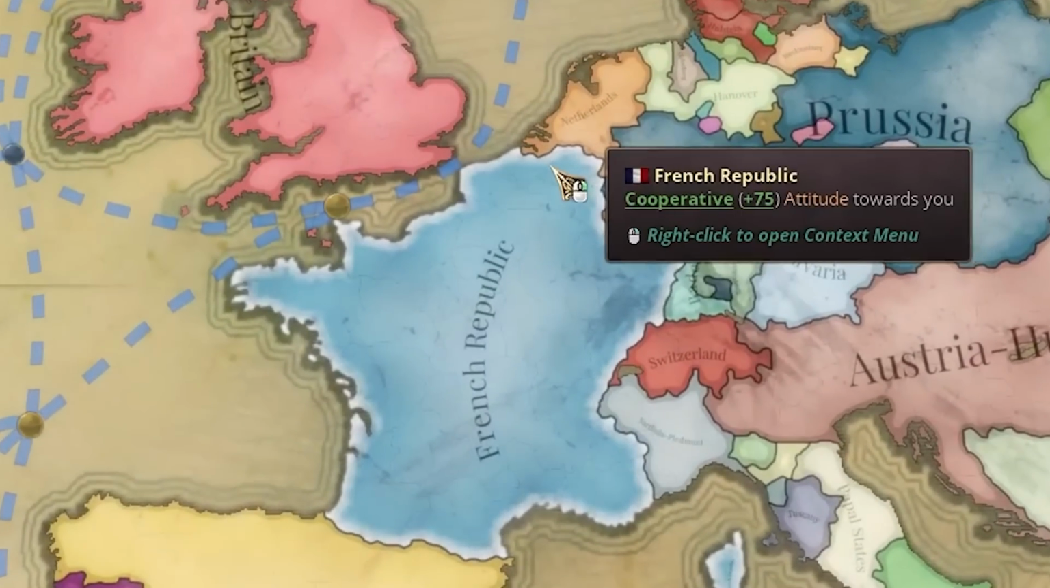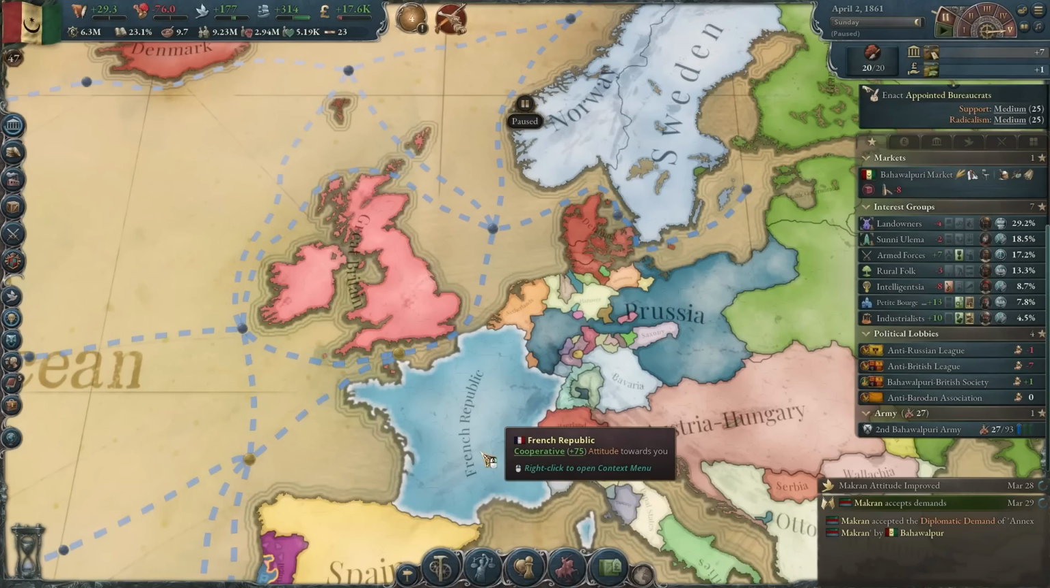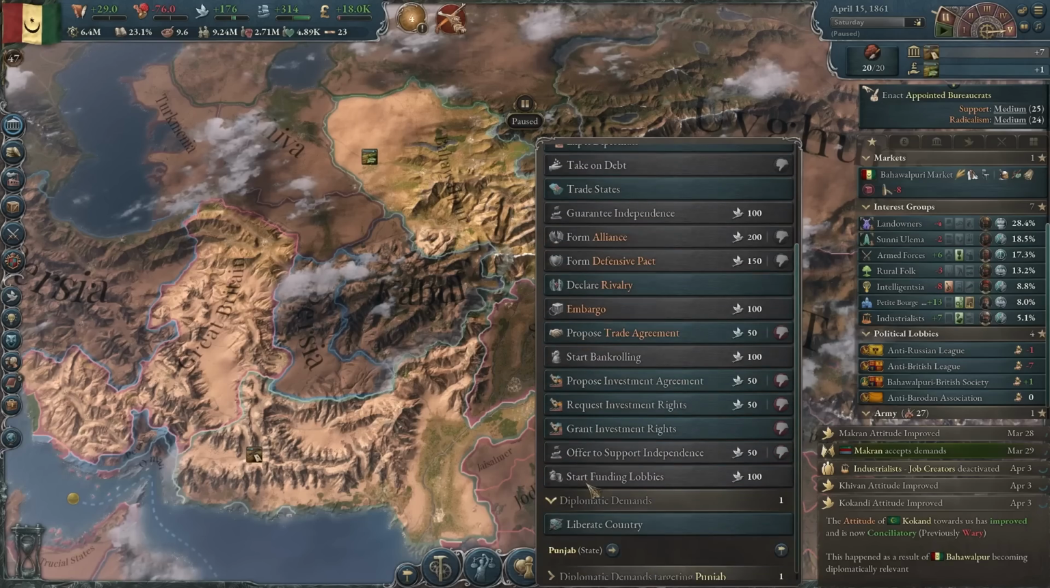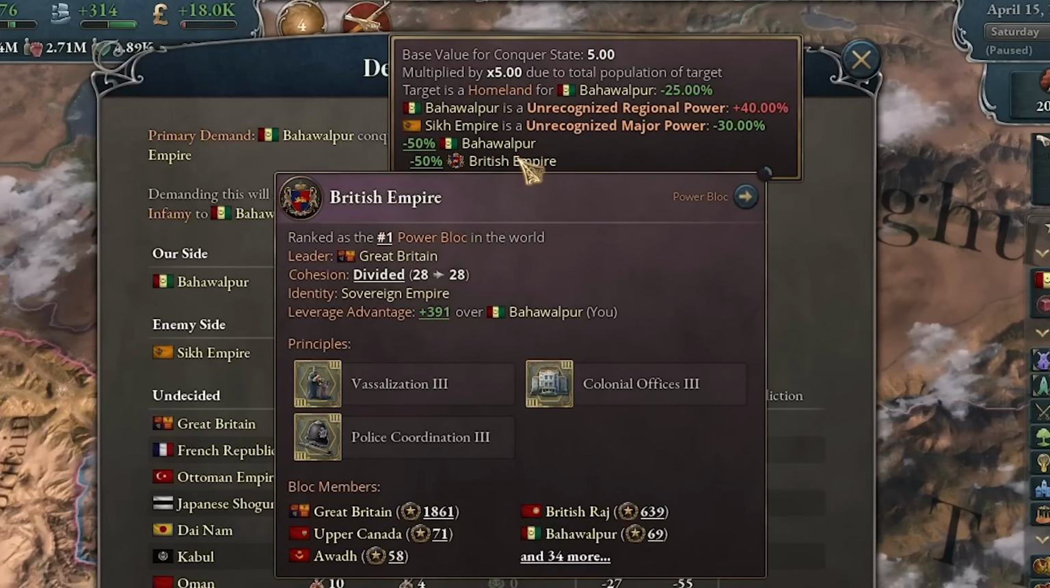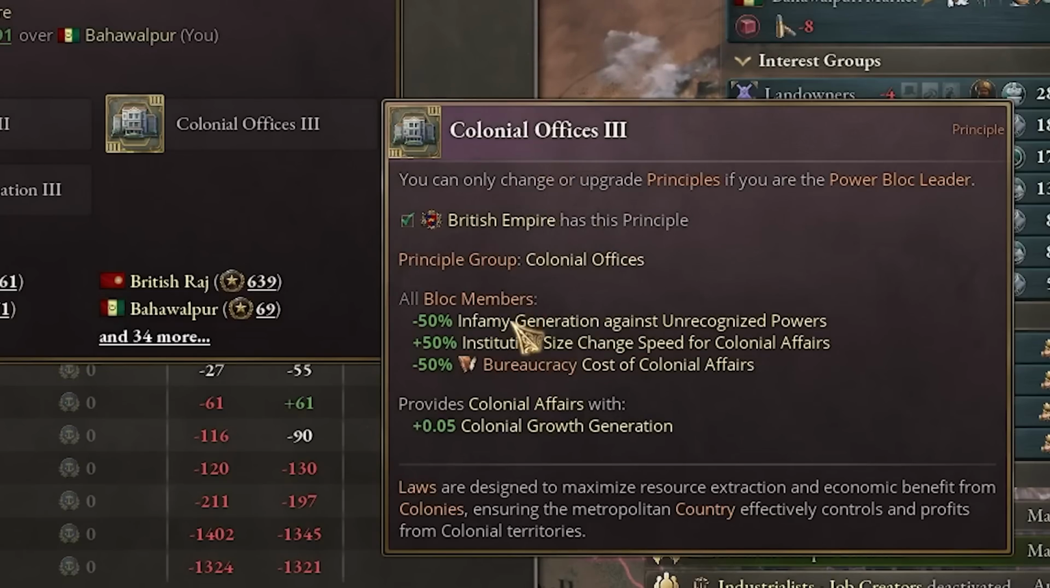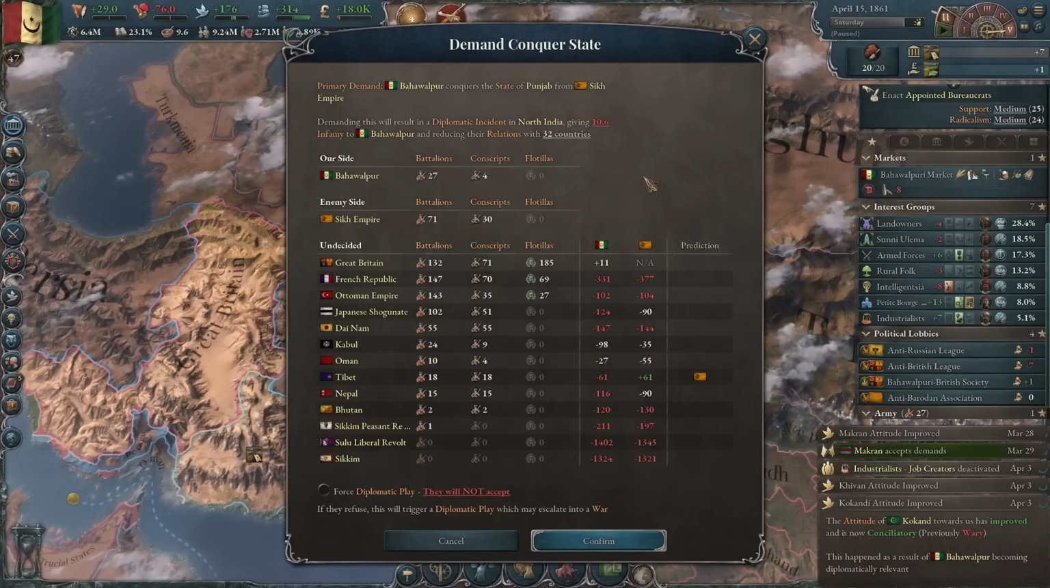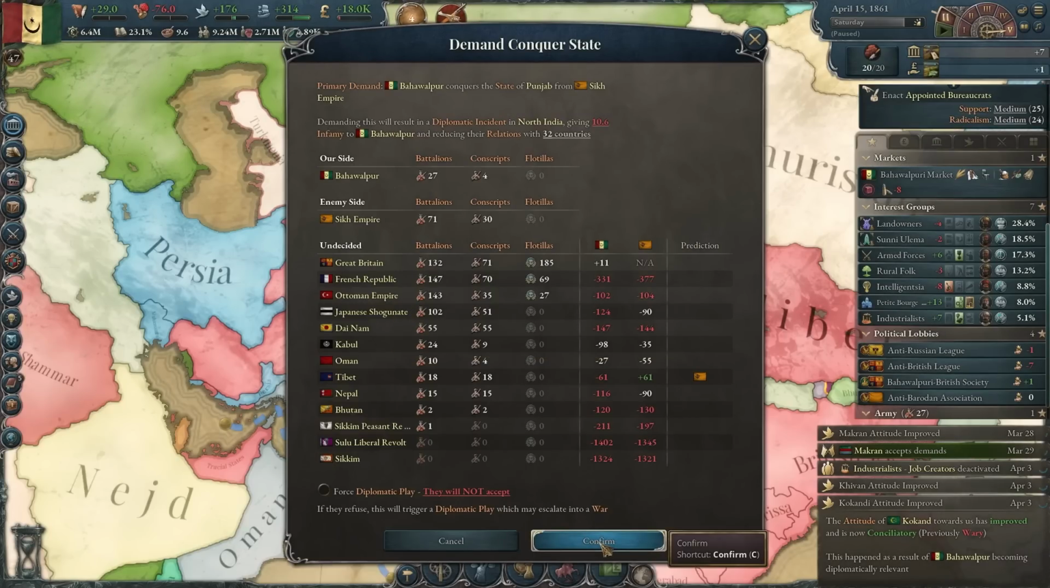Oh, and I just noticed the French also annexed Belgium. I think that might be why they felt so confident going to war with me. And for some reason, taking states from the Sikh Empire is very cheap. Always because of the power block. Oh, colonial offices gives you 50% less infamy against unrecognized powers. Okay, that's really overpowered thinking about it. Yeah, I think I will take advantage of that.